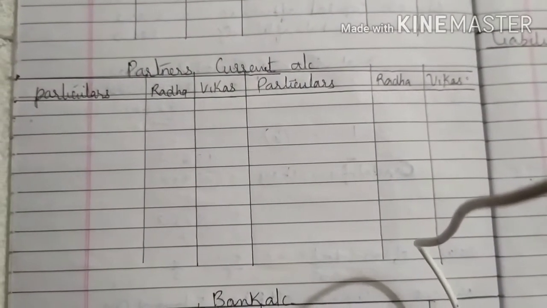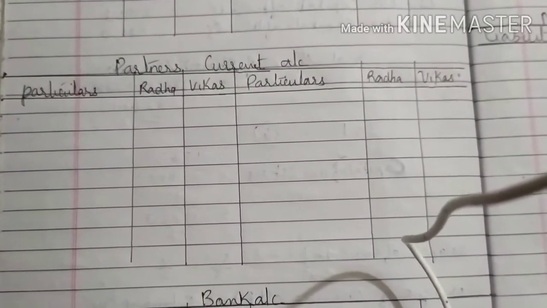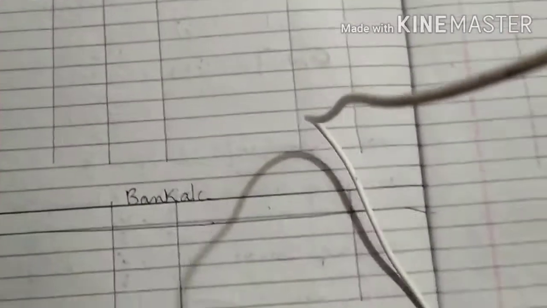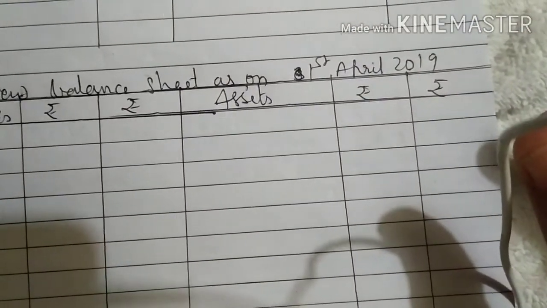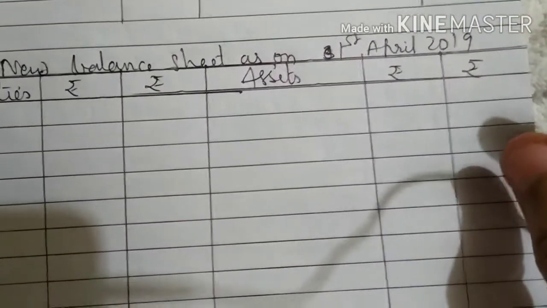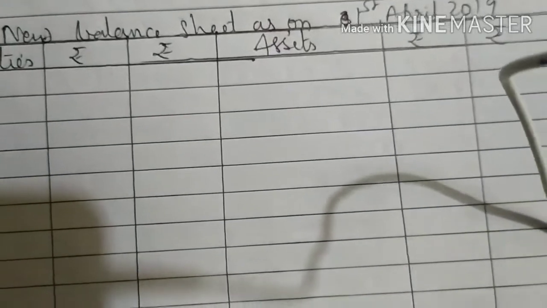We will prepare partner's current account only for the old partners. Then we have bank account, we have goodwill account, then we have new balance sheet as on date 1st April 2019. The date will be the day when the new partner is admitted.